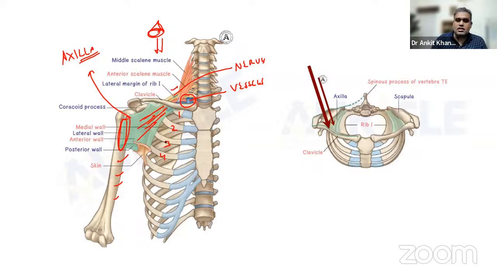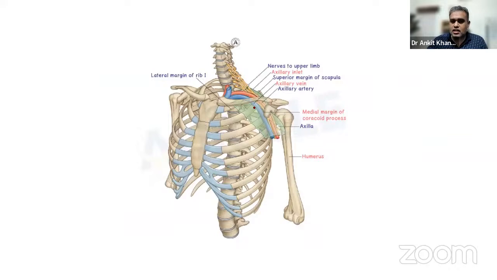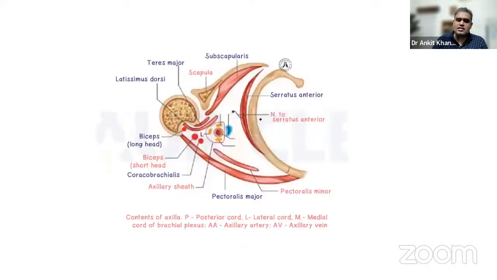Okay. Now, just to see one more image. It is the same image like this. Just over here, the artery, vein, and the nerves are also shown. What is missing over here is the lymphatics and the lymph nodes. They are not shown, as I got confused. This is the axilla. Once you understand axilla in this way, this is a sort of similar image. But in this image, what is also being shown to you here is the difference. This is the anterior side now, because you are seeing P major minor, that's the posterior side, lateral and the medial side. Here the contents are also shown. In contents, basically what? Artery, vein, nerves, and lymphatics, lymph nodes. That's it. Those are all the contents.